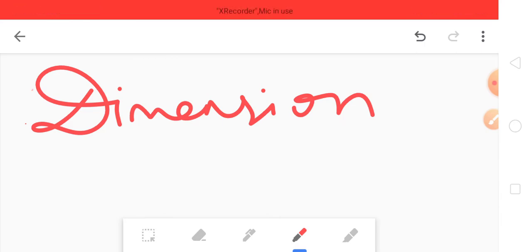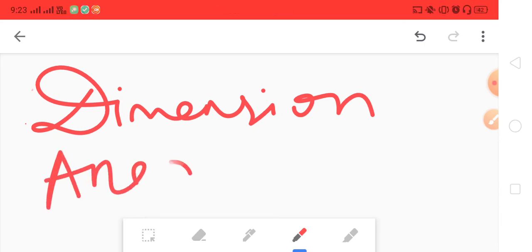That's it. So let's take the example of area, but it should be the fundamental or base quantities. Area, you know, is length into length.